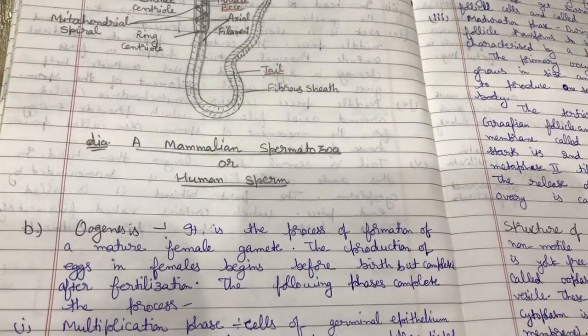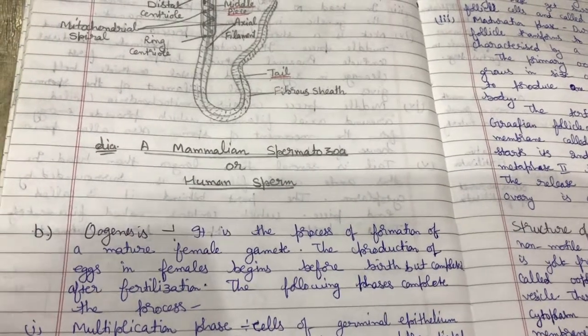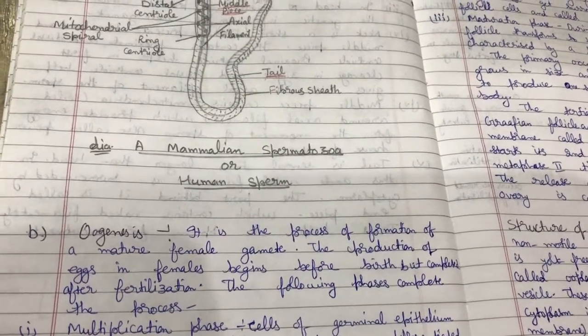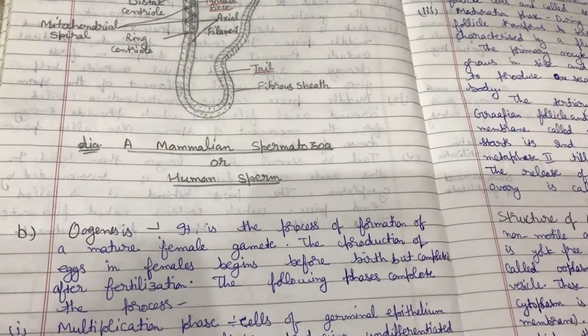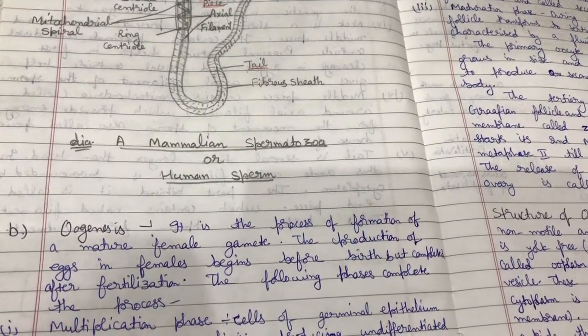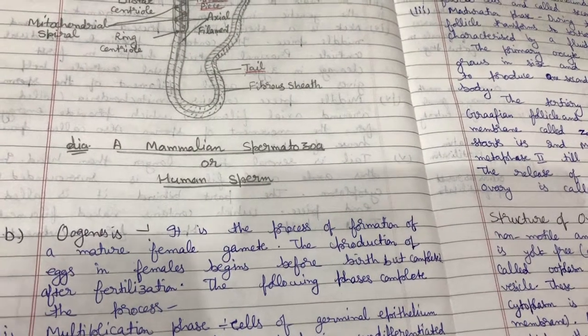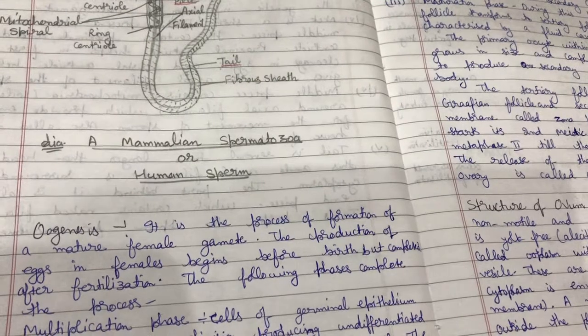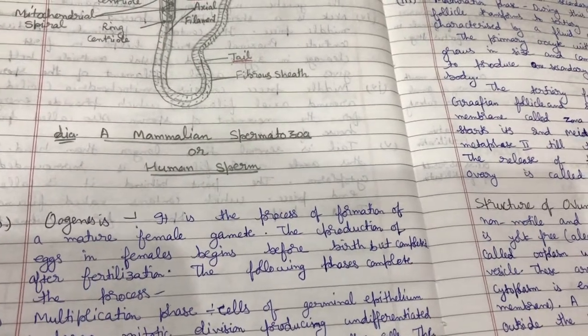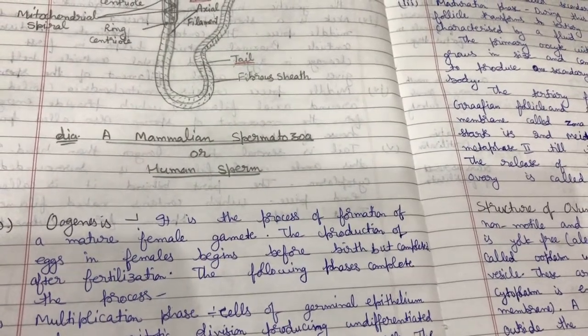In spermatogenesis, it starts at the time of puberty only, but in females the oogenesis begins before birth, when the female is in fetal stage, and it is completed after fertilization.